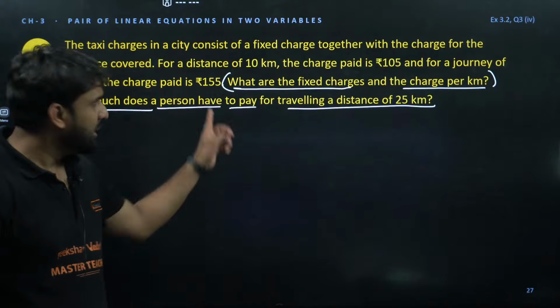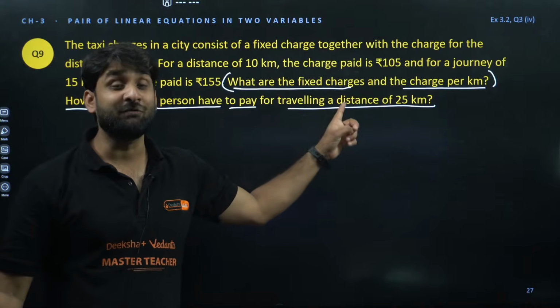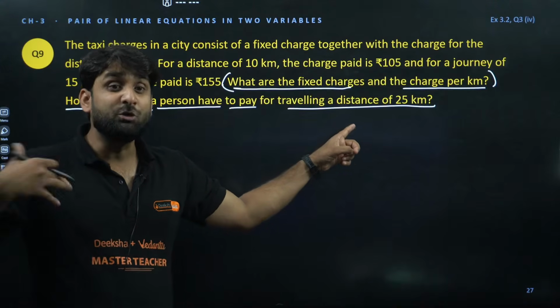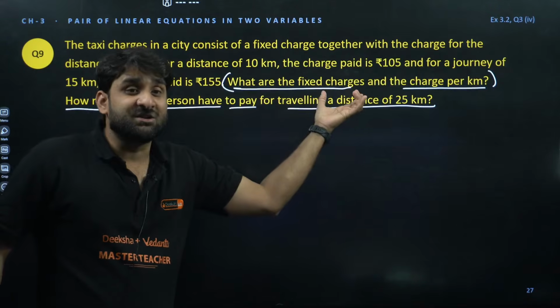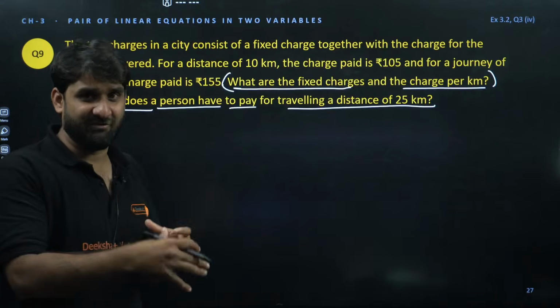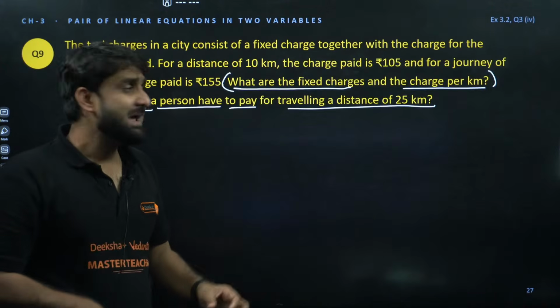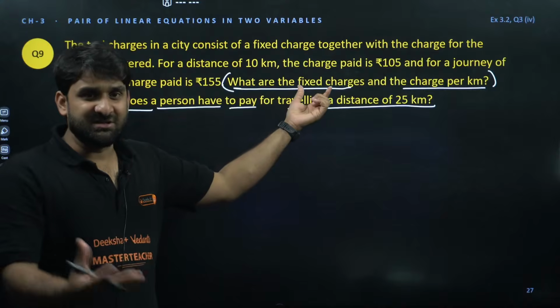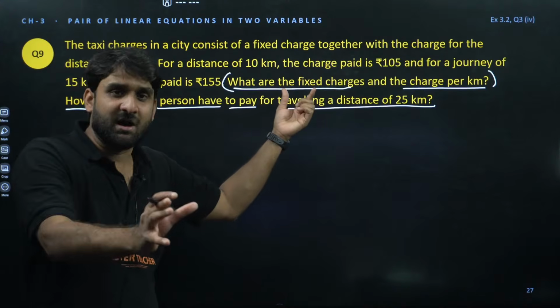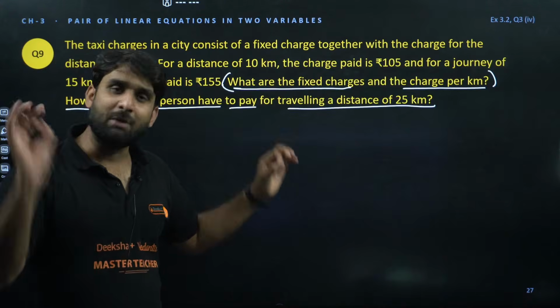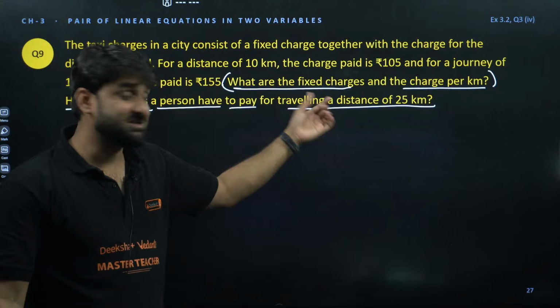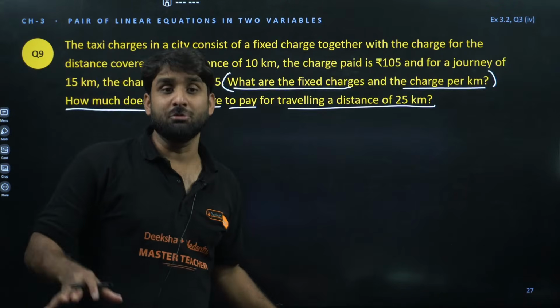Follow your Sonu Sir. Look at the last line. What we have to find here in this question? What are the fixed charges? Basically, there is a taxi driver who is driving his vehicle in a city, and he is charging. There is a fixed charge. If you sit in a car and deboard, you have to pay this much of amount. So there is a fixed charge and charge per kilometer.